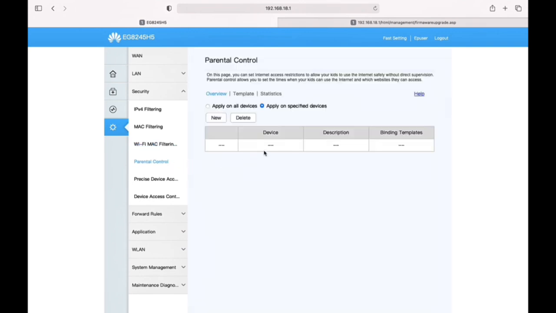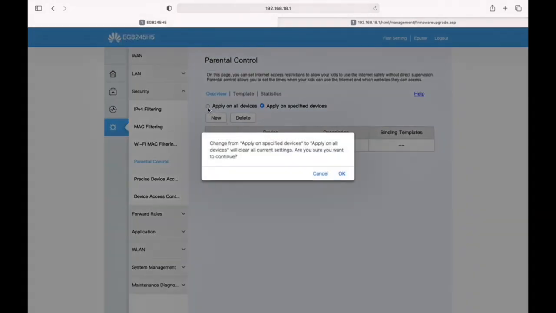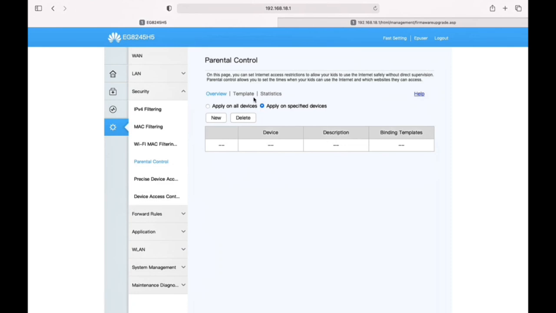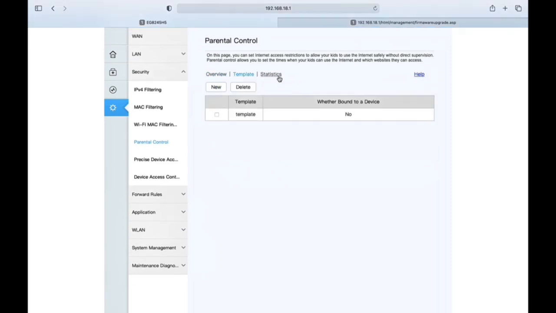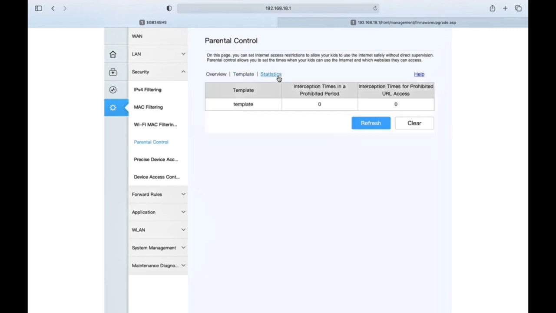On this page, you can set the internet access restriction to allow your kids to use the internet safely without direct supervision. Parental control allows you to set the times when your kid can use the internet and which websites they can access.